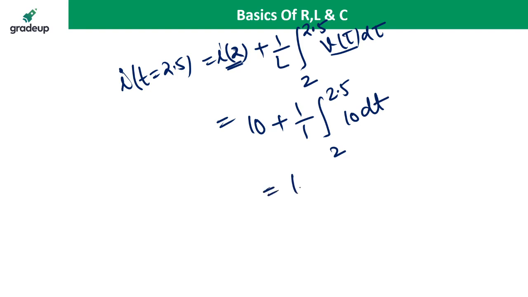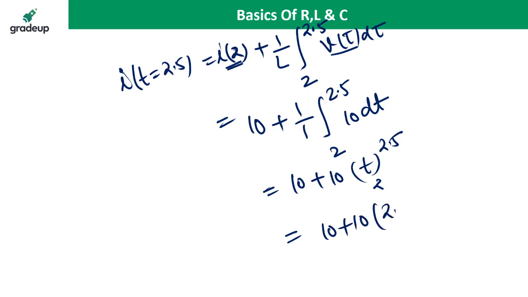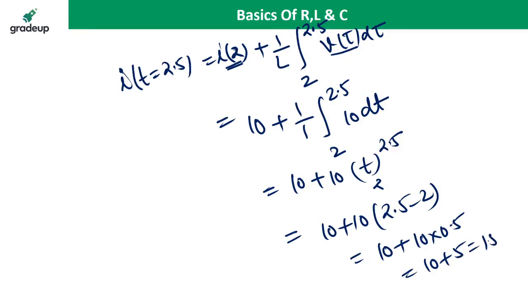Integrating gives 10 plus 10 into (2.5 minus 2), so 10 plus 10 into 0.5, so 10 plus 5, which is 15 ampere. So 15 ampere is the correct answer.